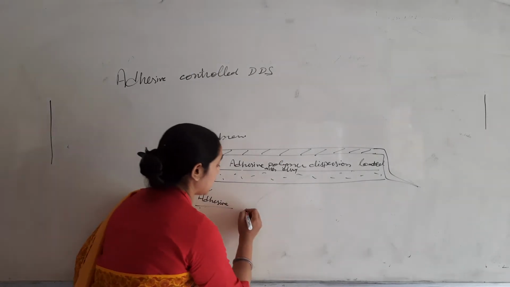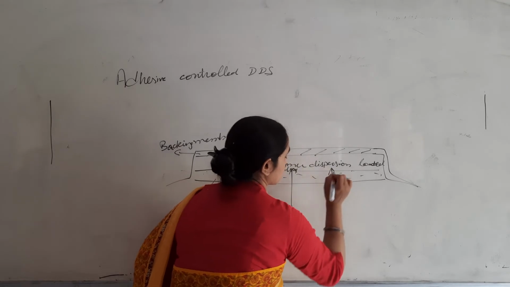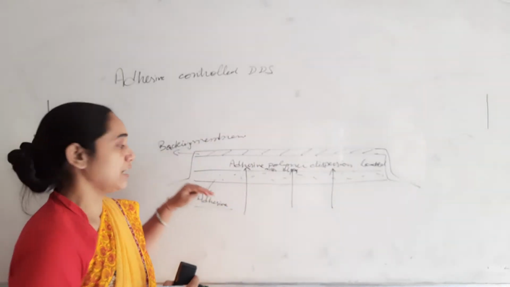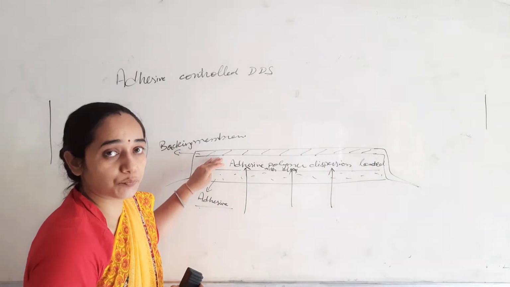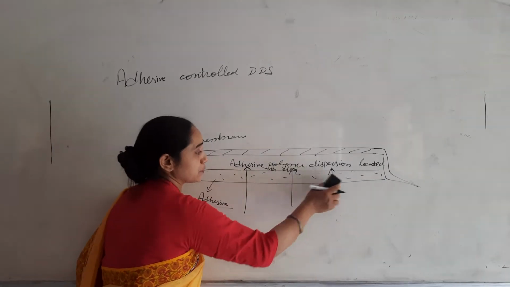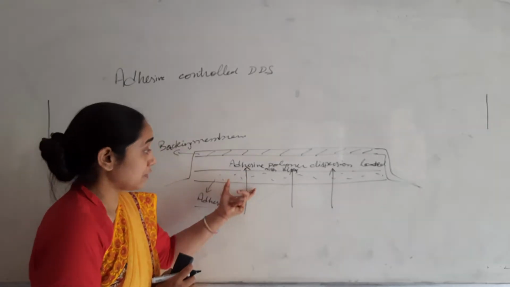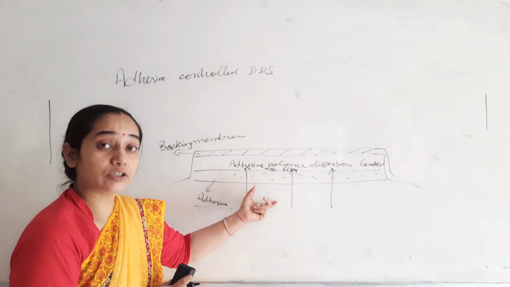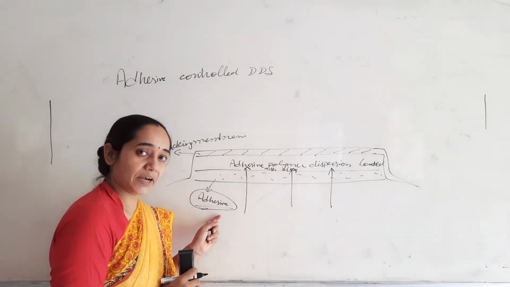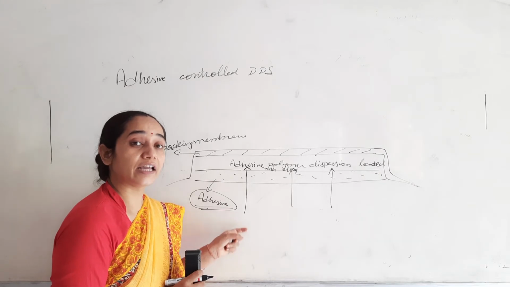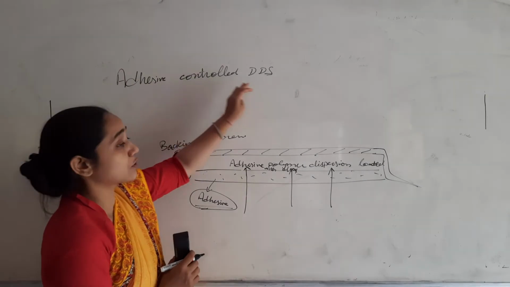Now, what is happening over here? The drug loaded patch will be placed over the surface of the skin, then moisture from the skin through this adhesive layer is going to enter into the adhesive polymer layer. Now, the adhesive layer that is placed over the surface of the adhesive polymer dispersion loaded film will be working as a rate controlling membrane also. Now, this adhesive has a dual function over here, that it is a rate controlling membrane as well as it is providing the adhesion of the preparation over the surface. So, this is termed as adhesive controlled drug delivery system.